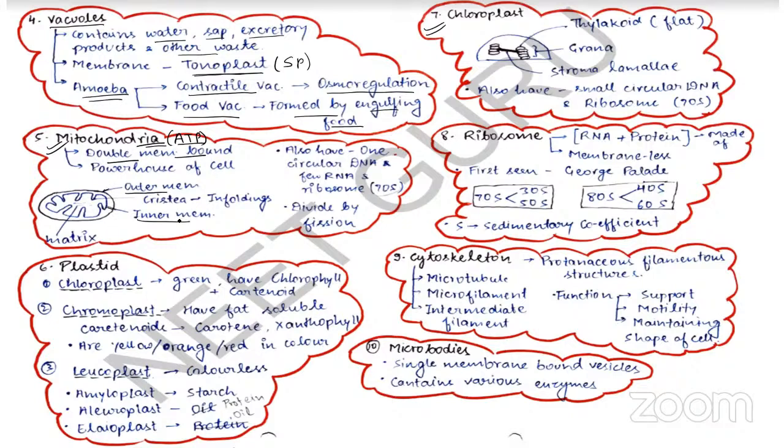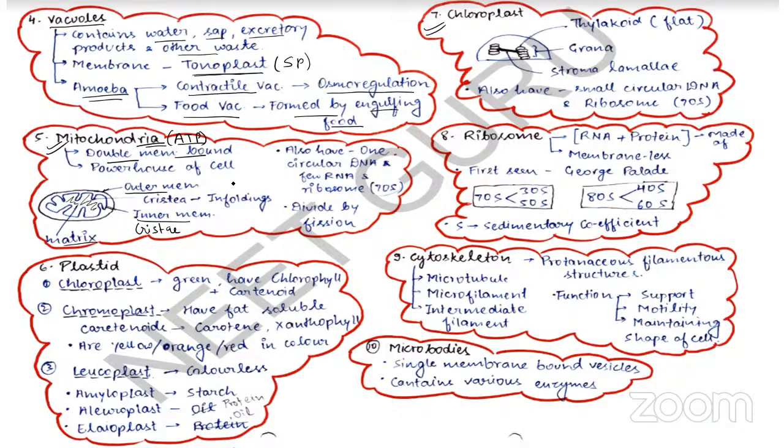The inner membrane forms infoldings, and that infolding is known as cristae, where all your electron transport chain enzymes are present. And the fluid component which is present inner to the inner membrane is known as matrix.